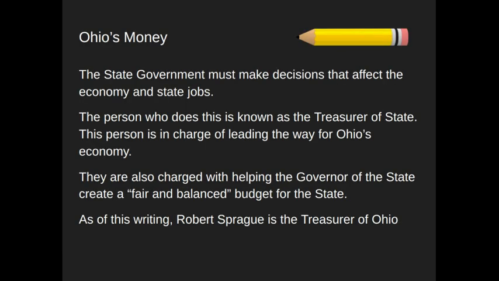Important Ohio people you should be aware of. Ohio's money. The state government makes decisions that affect the economy and state jobs. The person who does this is known as the treasurer of state. And basically, they're the ones that pretty much come up with all of the economic policy in the state. They're also charged with helping the governor create a fair and balanced budget. And as of this writing, Robert Sprague is the treasurer of Ohio.